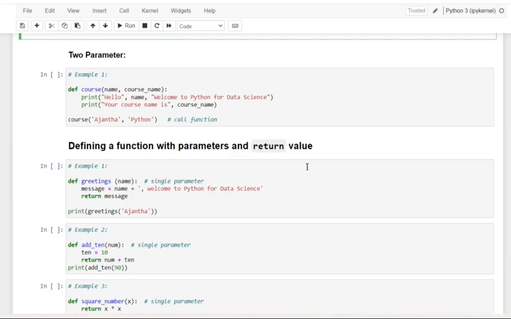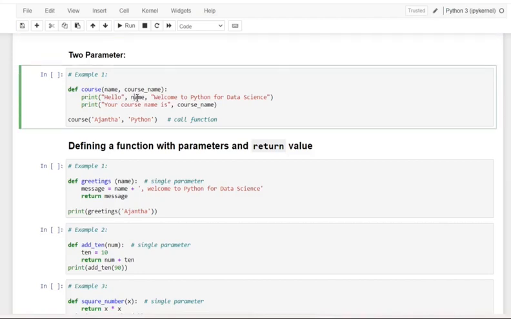So here, see here, dear friends, I'm giving two parameters. One is name, where I want to specify the name, and I have given a placeholder, and the same thing for the course name also as a placeholder. And here I'm calling the function with two arguments: one is Ajanta and one is Python.